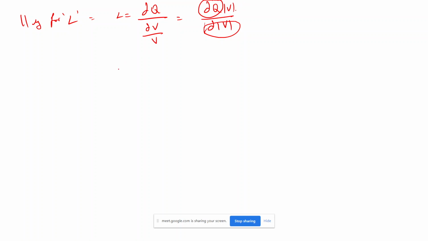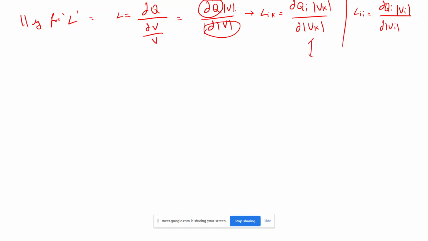If that is the case, then what will happen for L_ik? L_ik is nothing but dou Q_i V_k divided by dou V_k. And what will happen for L_ii? L_ii is nothing but dou Q_i V_i divided by dou V_i. So if I solve this one and this one, I will get the remaining part of the Jacobian matrix. So how to do that? One by one we can see.